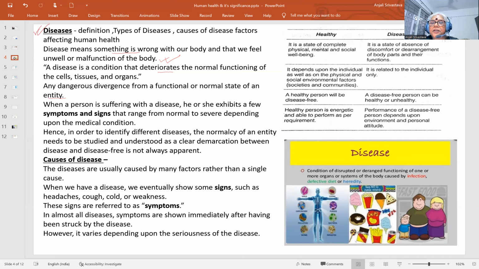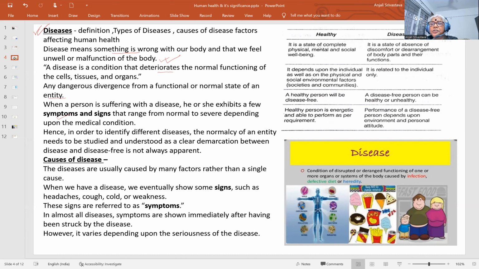When a person is suffering from a disease, he or she exhibits a few symptoms and signs. Now, if a person is not feeling healthy, how do we feel that ourselves, or that another person in front of us is not healthy? There are certain conditions which differentiate between a healthy and a disease-free person.